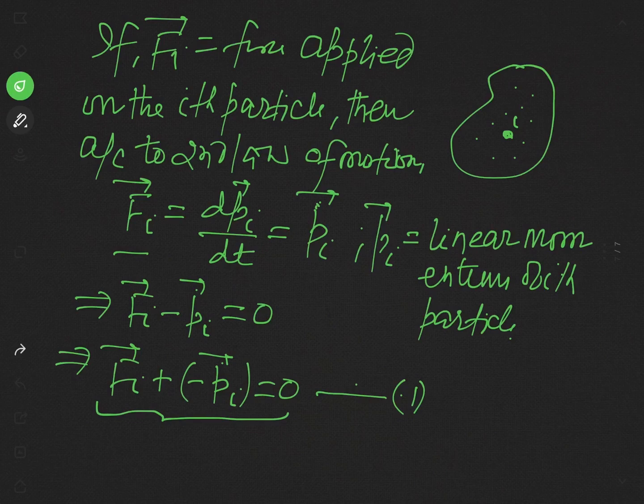So, we can say that the ith particle is in equilibrium when we apply this additional force minus pi dot along with the applied force Fi. Then the ith particle is in equilibrium. So now the particle, that is ith particle, is in equilibrium.